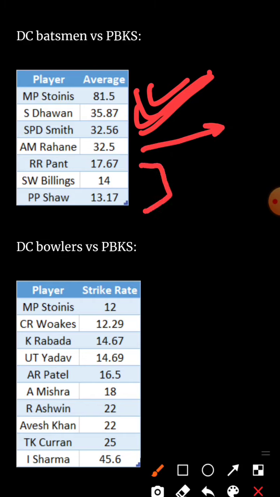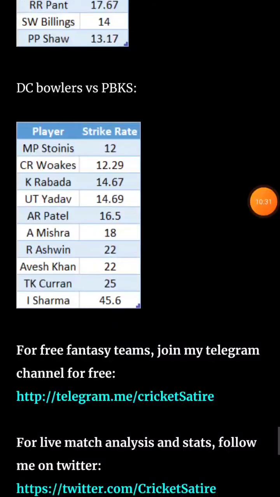Prithvi Shaw does not have a good record. Remember these two records. So, we cannot conclude anything because these are the players in form. And the players who are in form, they do not see any records. They can just play a big innings at any time, at any moment. So, remember this thing. Don't look too much into this record because these two players are in form.